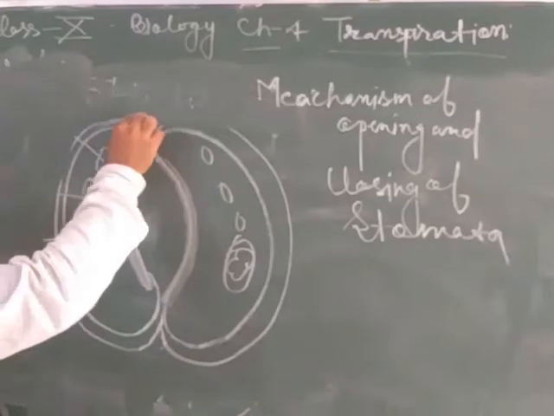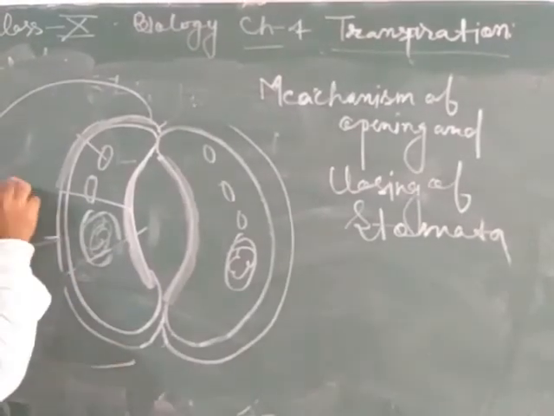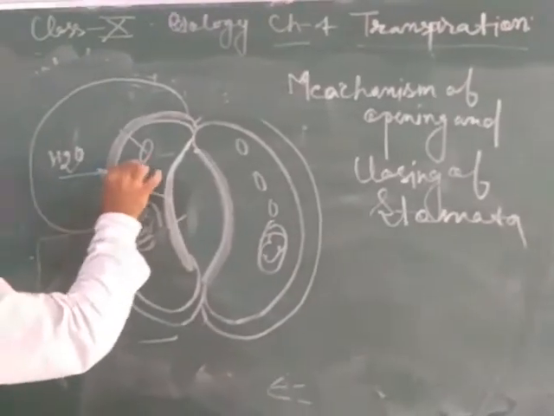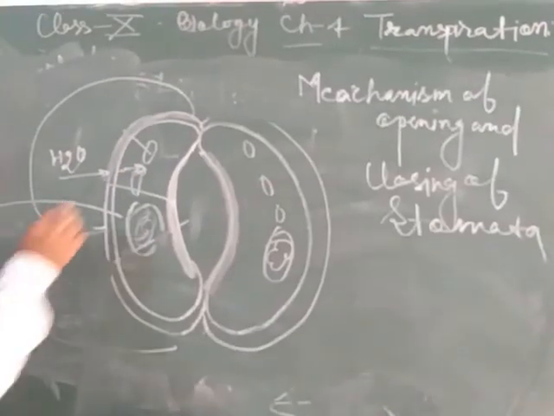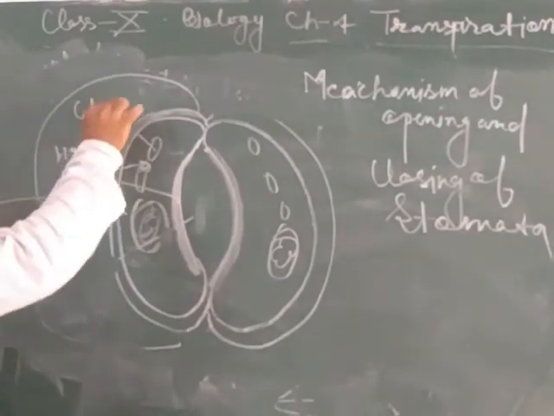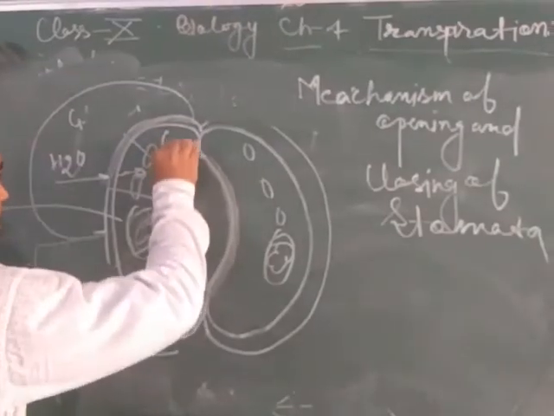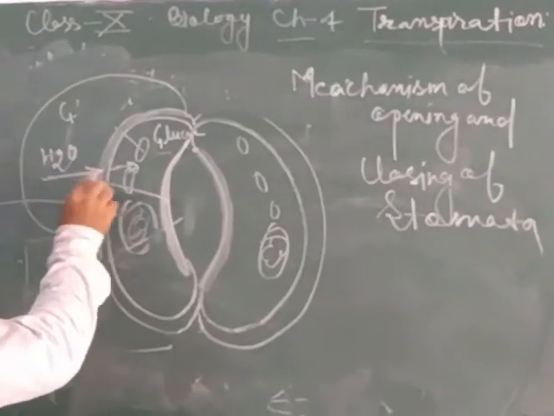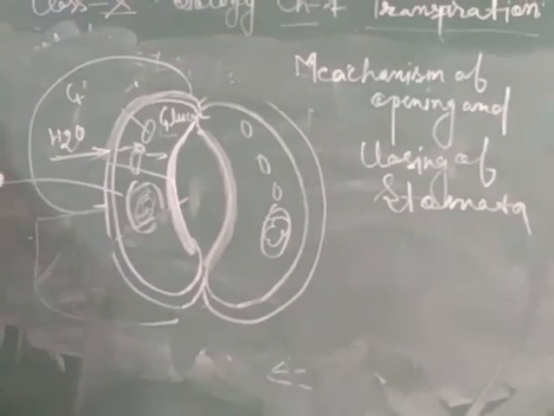During daytime, photosynthesis takes place, and due to the photosynthesis process, glucose forms inside the guard cell, due to which water from the nearby cell moves inside the guard cell, and the guard cell becomes turgid.